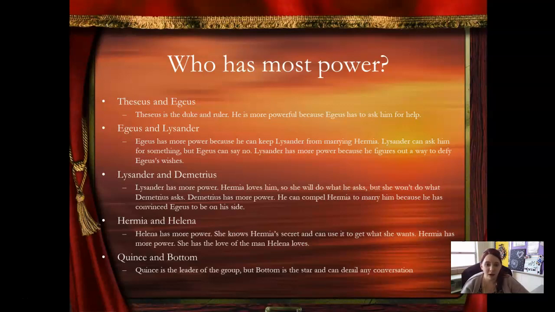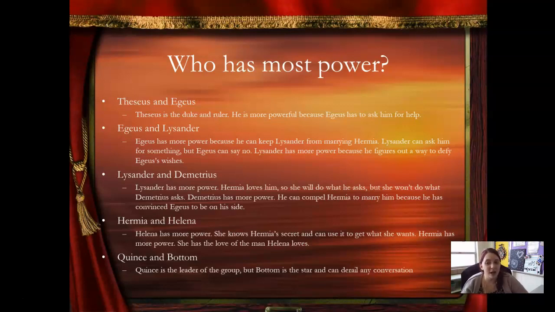Lysander has more power because he figures out a way to defy Aegeus. So this one's a little weird because Aegeus technically has more power, but when we look at the sneakiness of him and Hermia trying to run away together, we can see that Lysander has a little bit more. So it really is a little toss-up there.